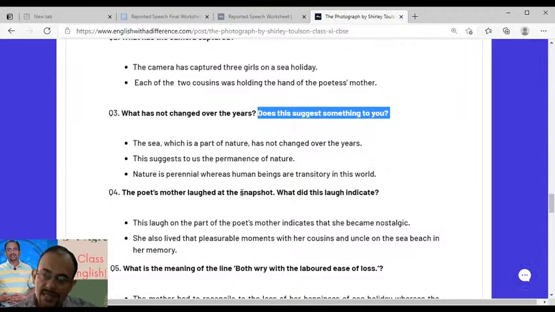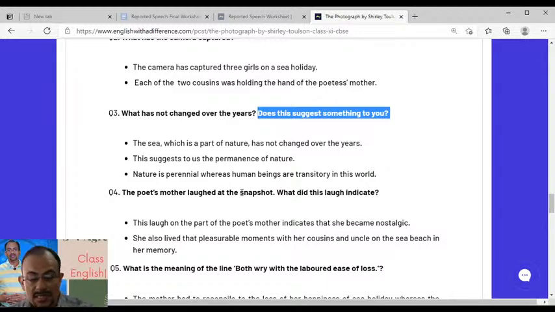So, write a straightaway answer. What has not changed over the years? The sea, which is a part of perennial nature, has not changed over the years. That's it. Now, next part. Does this suggest something to you? Yes, of course. This does suggest the permanence of nature. Nature is perennial, whereas human beings are transitory in this world. This is what you have to write, right?